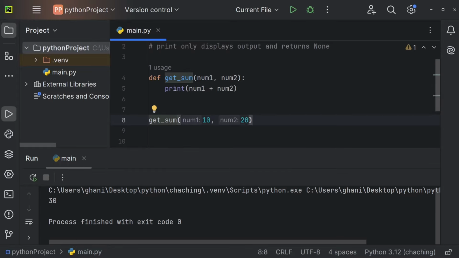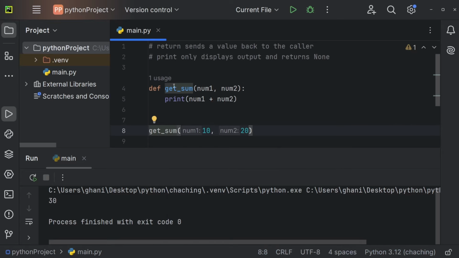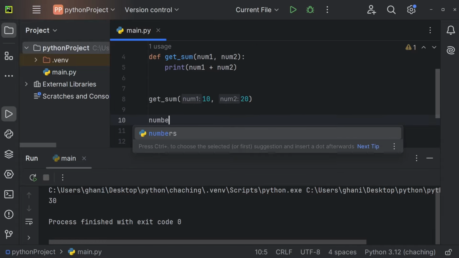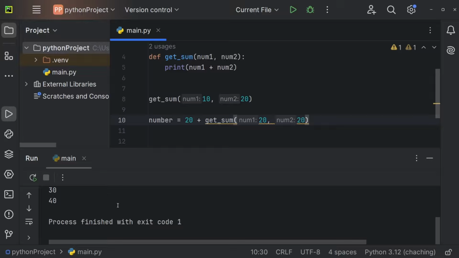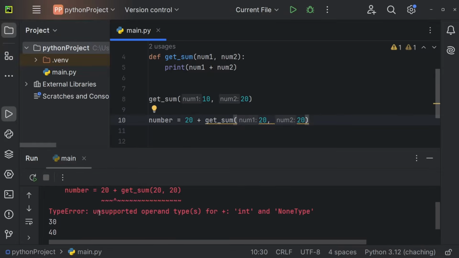And at this point in time, we are just saying that we want to print num1 and num2. So we'll print the number and we return none. But maybe we want to do something else with the returned number, and that does not work in this case. So if I, for example, wanted to create a new number that is going to be equal to, for example, 20 plus get_sum, and I pass 20 and 20 right here, so this should be 40. This does not really work because we're just printing the number at this point. So I can see this does in fact not work.